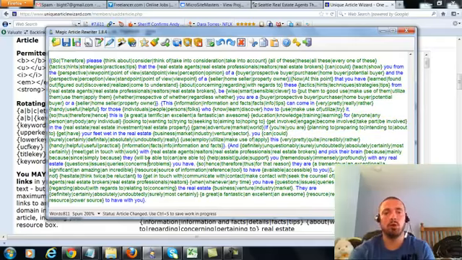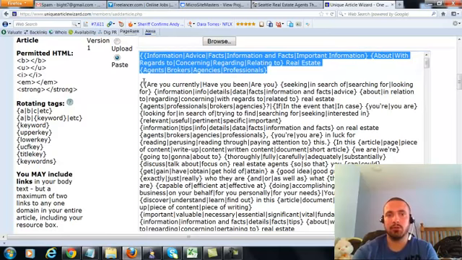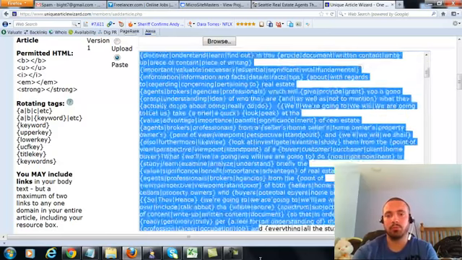But if we copy this and we put it into Magic Article Rewriter, we will see that it has 200% spin, and that's very, very good. Very high quality spinner here I'm using. Remember, we have the title in the first line, and then a double enter, and then we start our article. Okay?